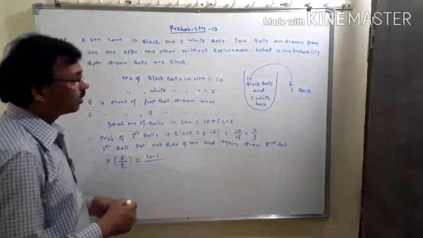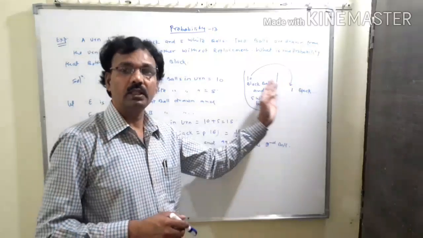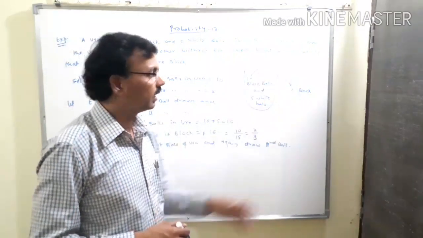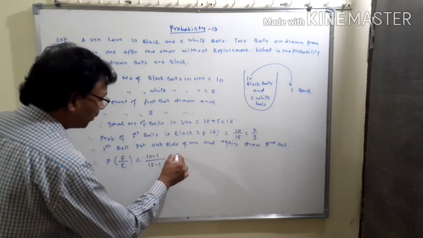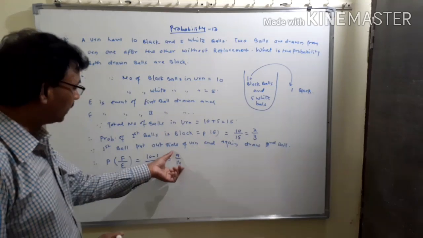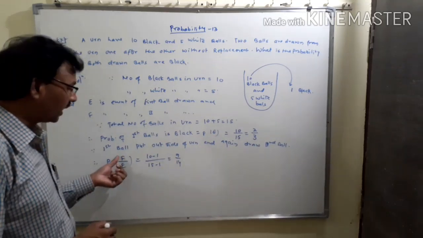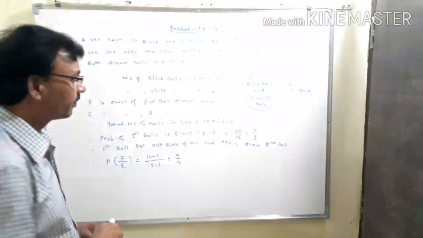And the total number of balls after one ball is drawn from this urn will be 15 minus 1. This will be 9 upon 14. This is the probability that the second ball is black when the first ball is already black.